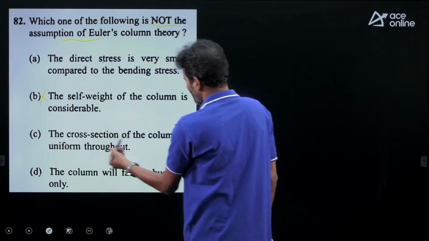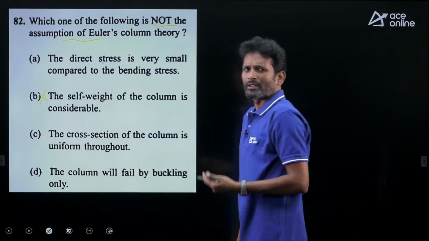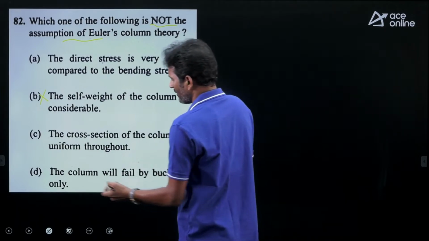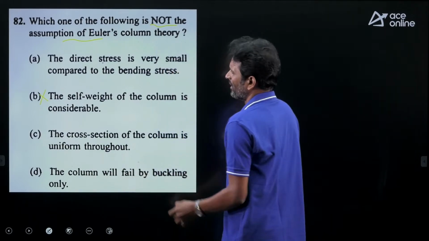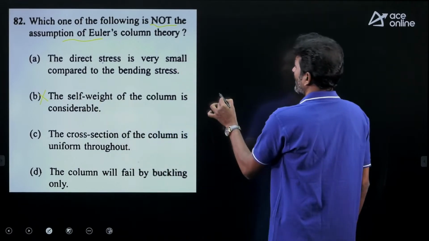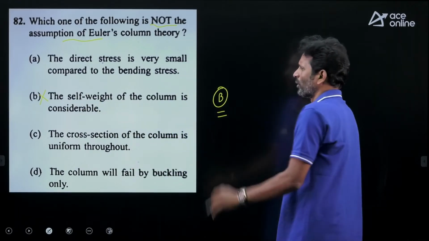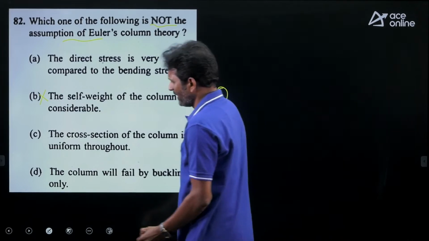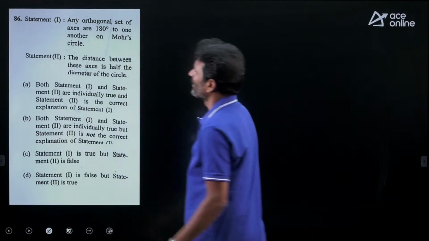Let me take this one, the cross section of the column is uniform throughout. Yes, we are dealing with prismatic columns, and the column will fail by buckling. So only option B is not an assumption related to the Euler theory. Right? Option B is correct. Let's move on to the next question.